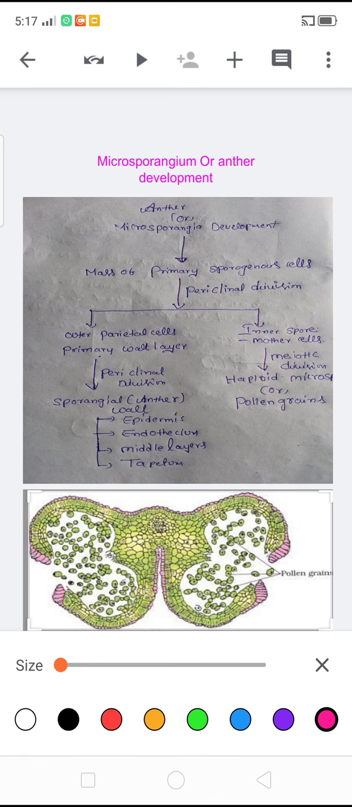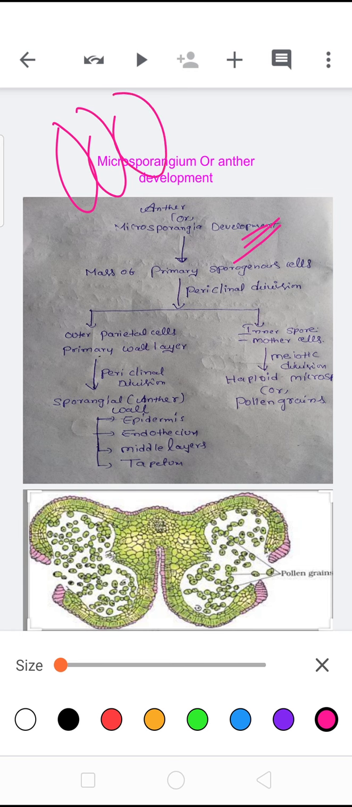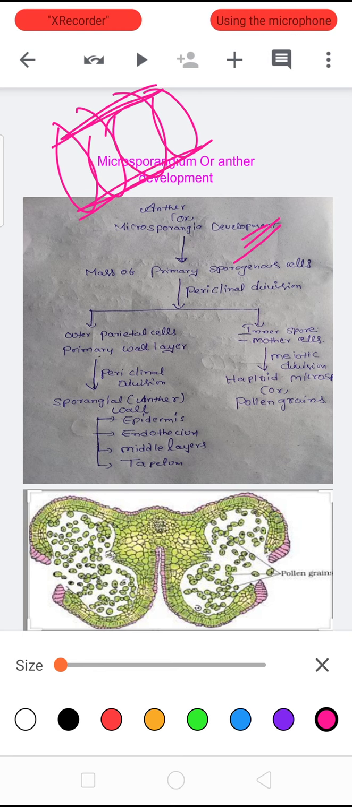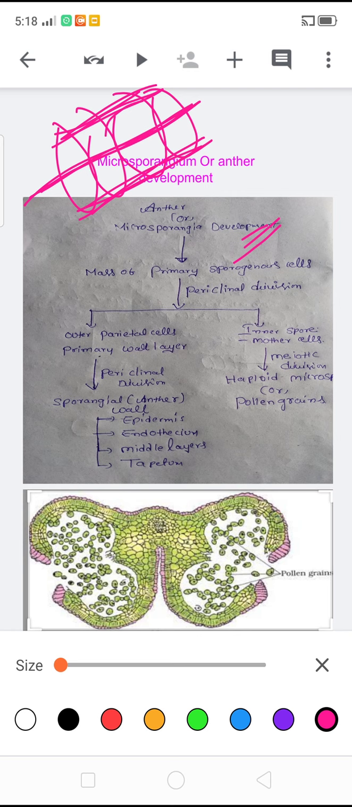Coming to the development of anther, a mass of primary sporogenous cells takes periclinal division. Periclinal division means, in a group of cells, the group of cells is called tissue, containing an upper surface and a lower surface. In this periclinal division, the division takes place parallel to the upper surface and lower surface.